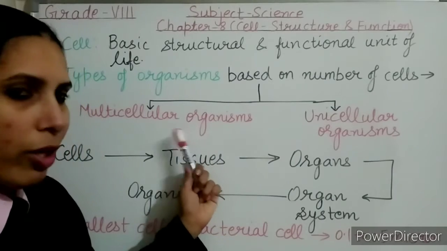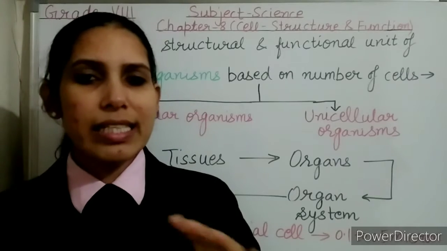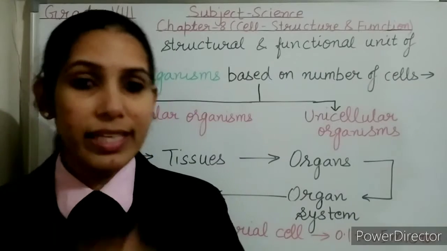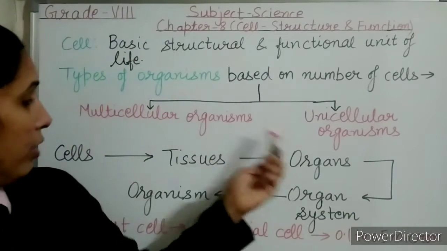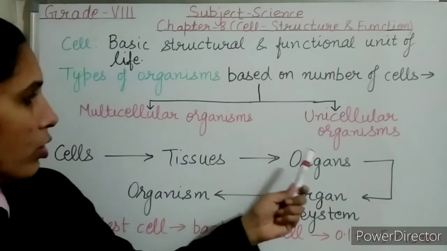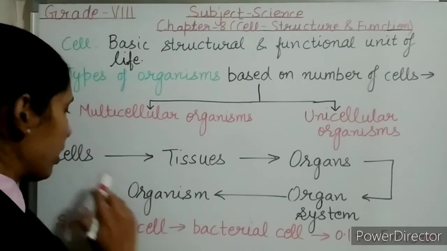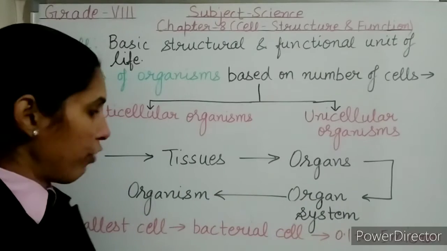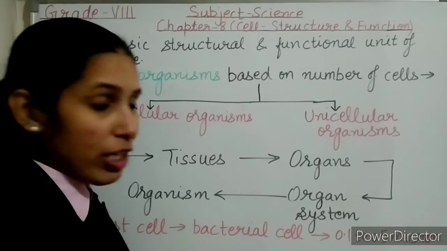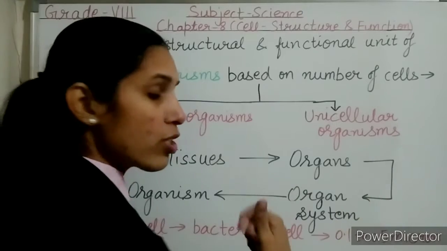If we talk about multicellular organisms, multi means many. So multicellular organisms are the organisms which consist of more than one cell. Examples are human beings, plants, etc. In multicellular organisms, a group of cells which perform a particular function together form tissue. And a group of tissues which perform a specific function is known as organ.